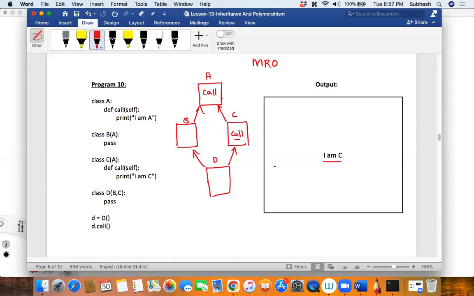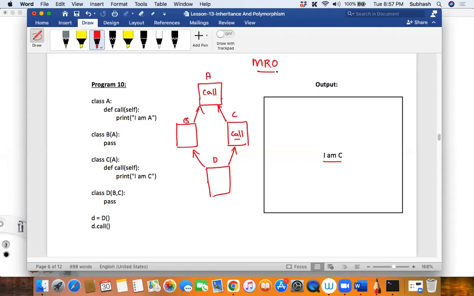Is that clear? It will be clear once I give you the next program. So it goes to the B, it is not there, then it goes to the higher version. But before calling this higher version, it checks, is there any lower version to me that is also being inherited by D? And if it is there, let me actually resolve that call. And therefore this call happens and it says I am C.